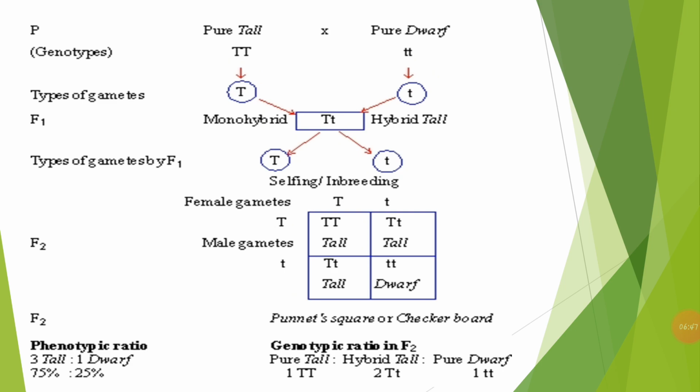Now for the phenotypic ratio: as I said before, phenotype means the external appearance. Going by external appearance, the ratio we get is 3:1. That is, 3 of the 4 plants are tall, so 75% of the F2 hybrids are tall, and one is dwarf, so 25% are dwarf plants. Now let us see the genotypic ratio in the F2. The genotypic ratio is 1:2:1, that is, 1 homozygous tall, 2 heterozygous tall, and 1 homozygous dwarf. So this is regarding the monohybrid cross.